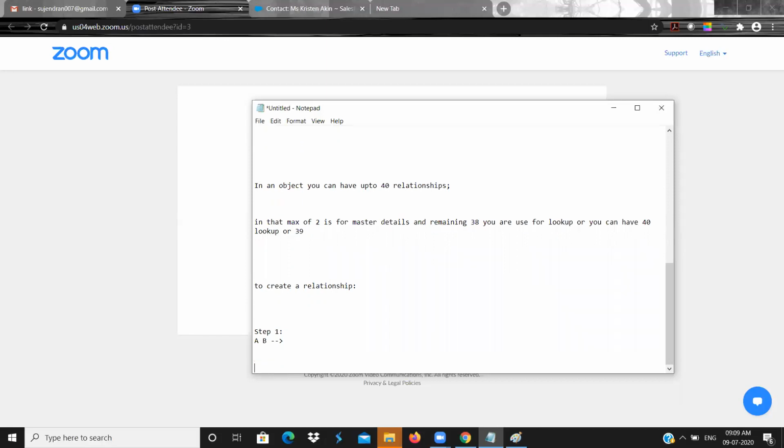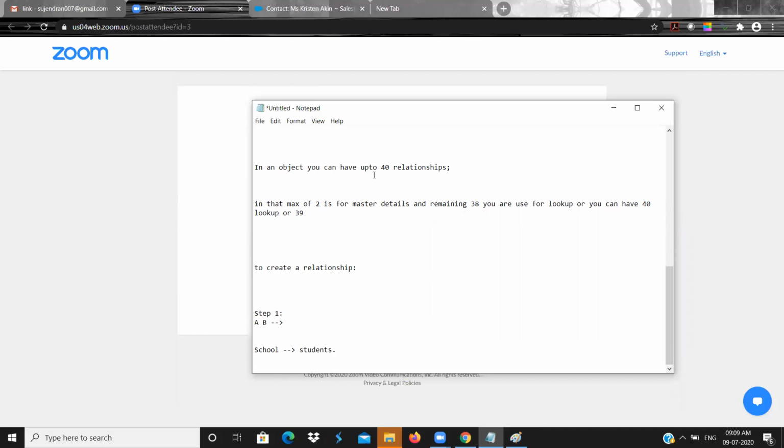For example, your business requirement is saying that I have an object called school and an object called students. Whenever I click one school record, I want to see the list of students from that school. In that case, school is the parent and the student records are the child.